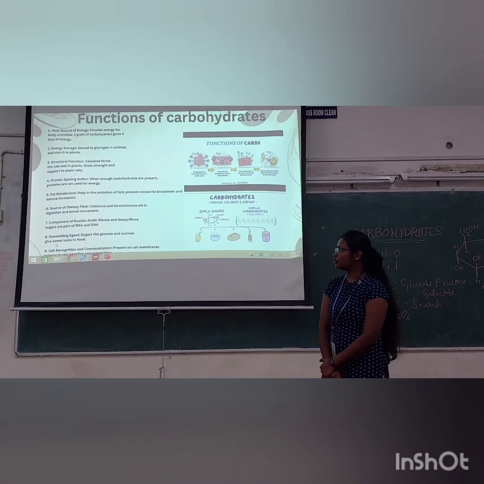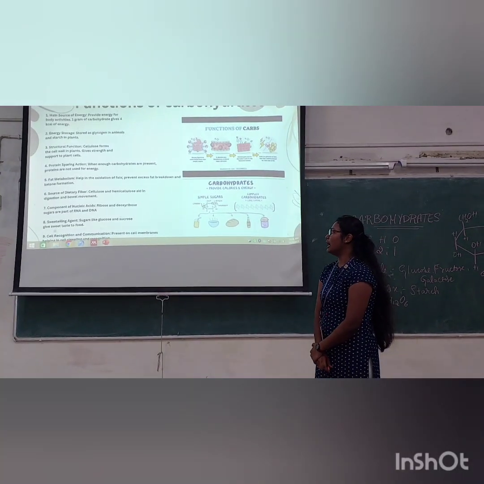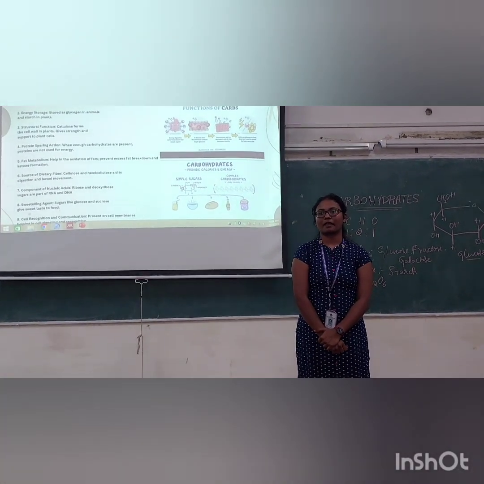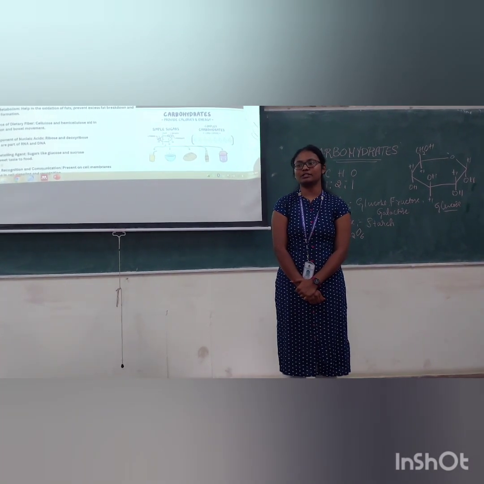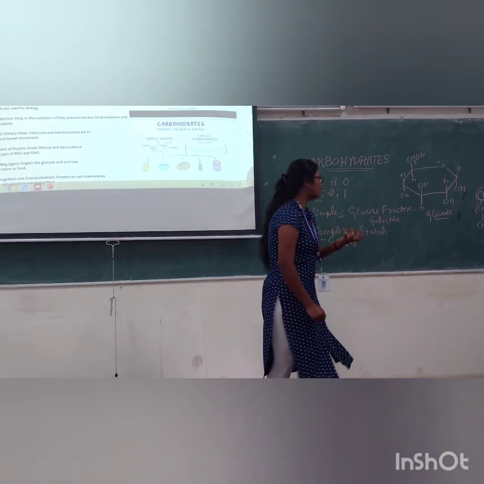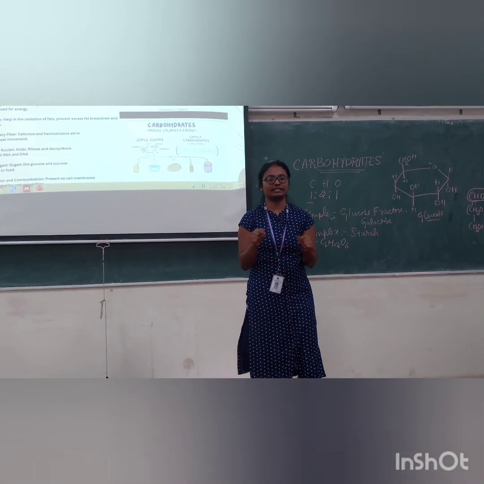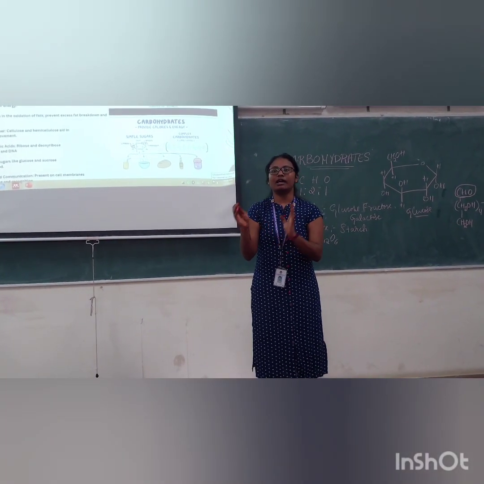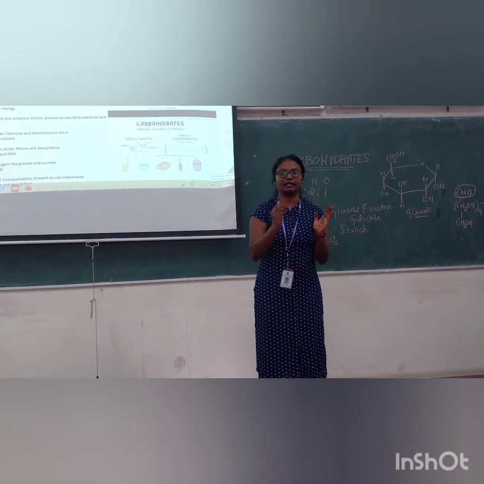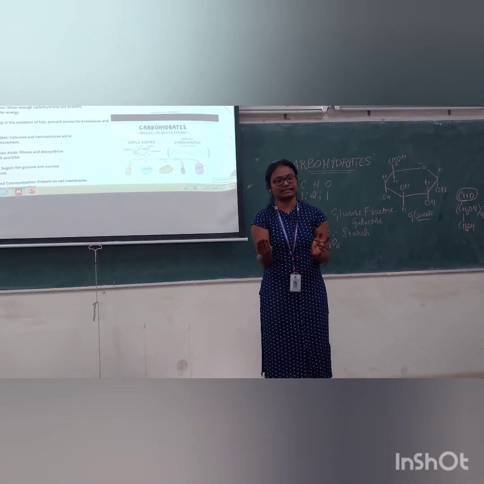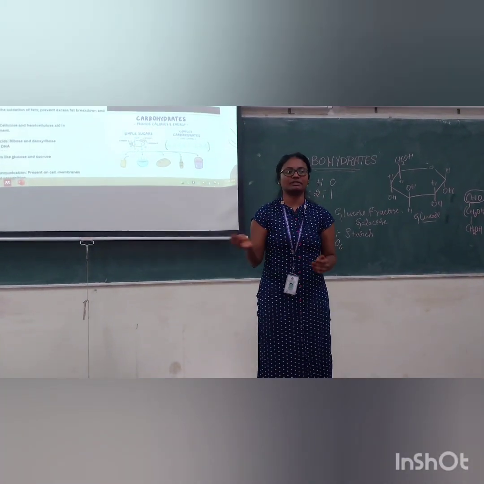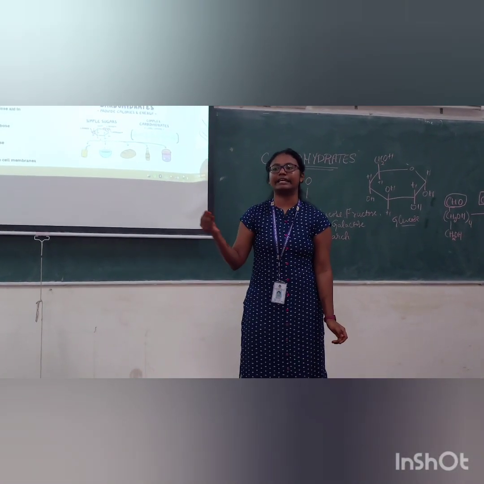Ribose and deoxyribose sugars are part of RNA and DNA. Where is ribose present? RNA. Deoxyribose? DNA. Because when ribose loses one oxygen from the Haworth structure, where there was an OH, it becomes deoxy. Loss of oxygen forms deoxyribose, which can be seen in DNA.